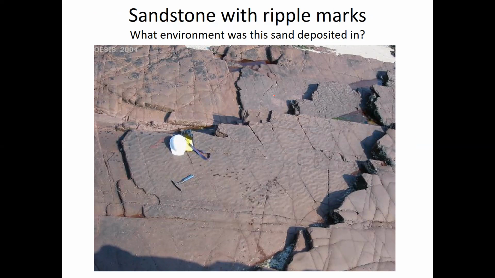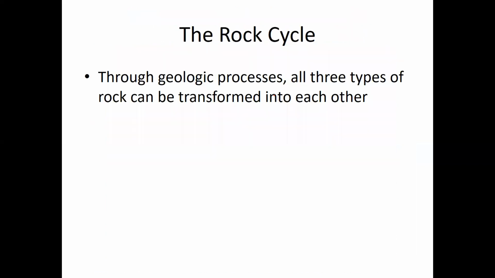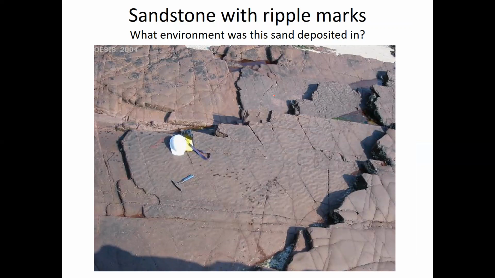If that sand is lithified, those ripples will be preserved in the rock that the sandstone forms. And so this environment was likely some sort of beach, right? Either the beach of an ocean, a lake, or a river. Some sort of beach where shallow water was flowing over sand.